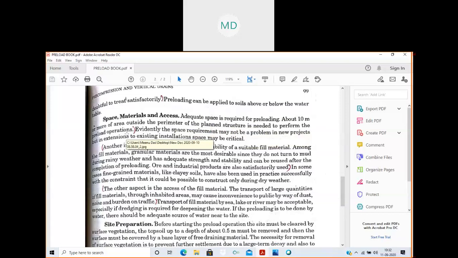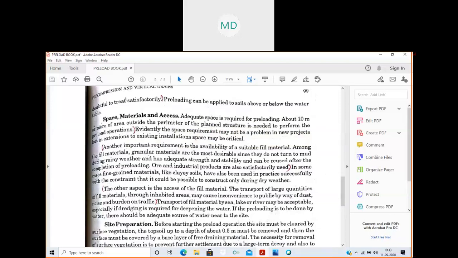But obviously, we need some space for applying this preload. We need to bring the preloads, that is the fill materials, keep them on the site, and then make the adjustment and put the preload in the required place. So for that purpose, some space is required.